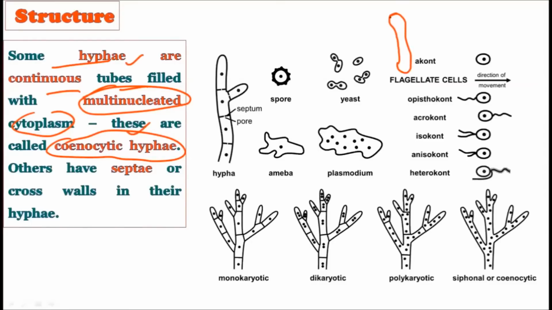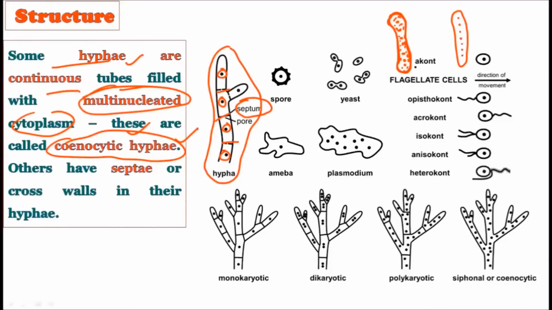See, when we talked about hyphae, hyphae is a single filament which is found in the structure of the fungi. Now in this single filament, if it is a continuous tube and it is filled with multinucleated nuclei, okay, there are many nuclei present in the single hypha, and there is cytoplasm in these hyphae. Then such a type of hypha is called as the coenocytic hypha, because it's a continuous hypha and there is no septum in between. Okay, hence the condition arises which is called as the multinucleated cytoplasm.